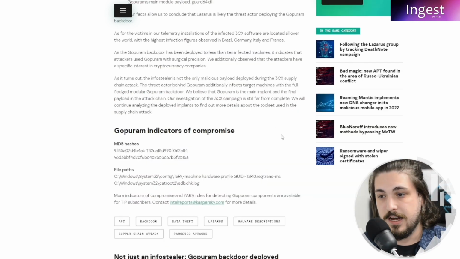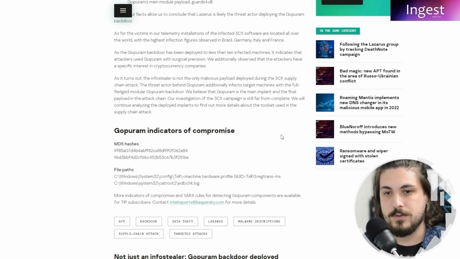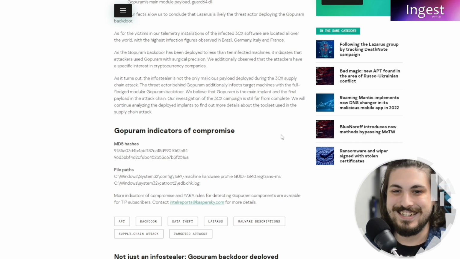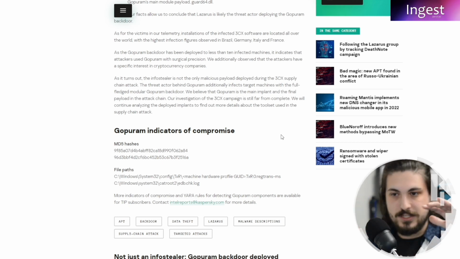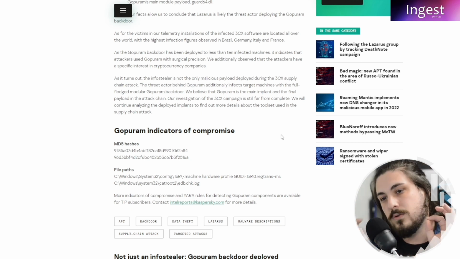Down the end of their article here by Kaspersky, they make mention that the Gopuram backdoor has been deployed to less than 10 infected machines. So we know that the 3CX supply chain had a dormant state where it was essentially asleep for the better part of 5 days, and then it came to be active, but it wasn't active on all computers.